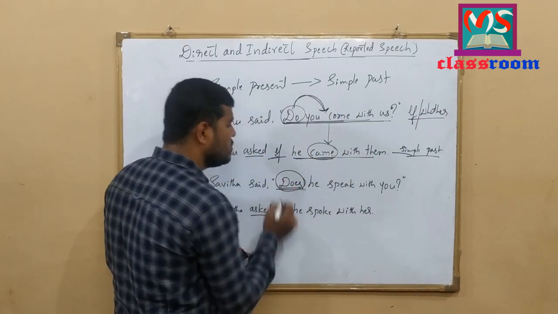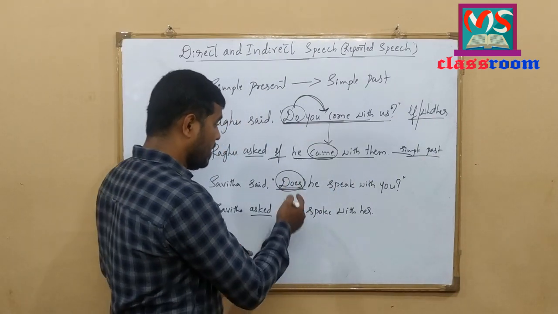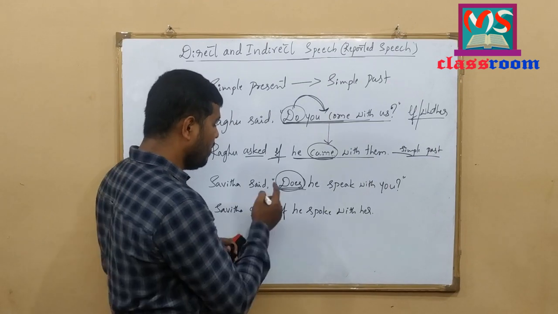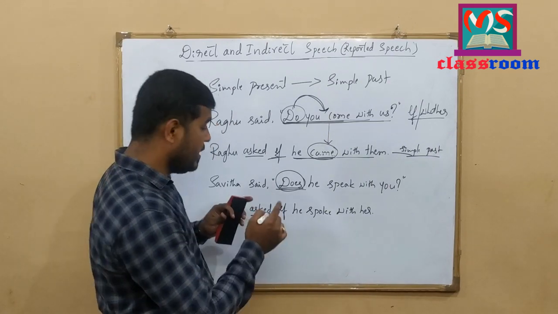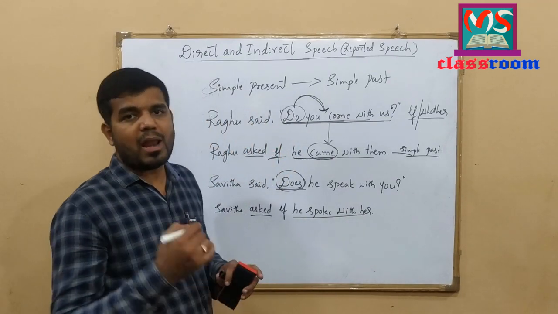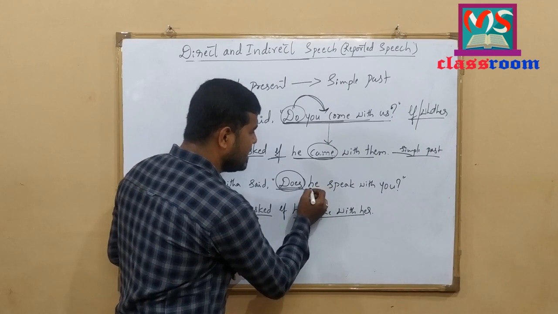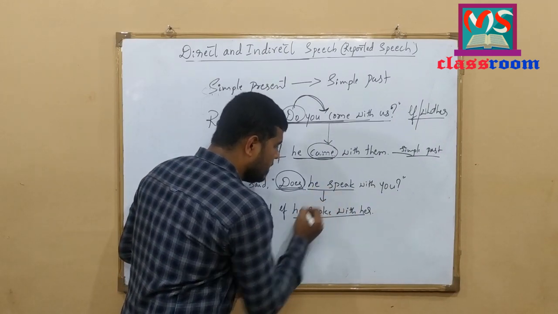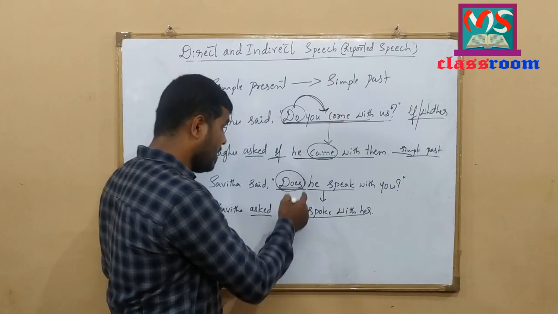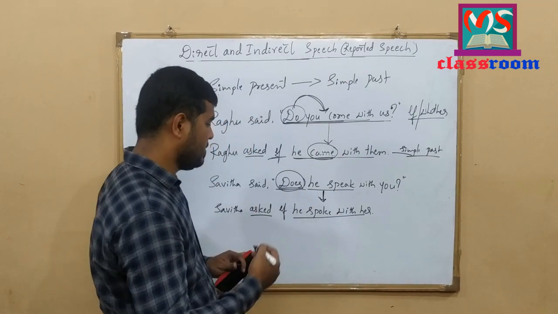Does is used here to make it interrogative. But what is the rule here? When we write a sentence in indirect speech, we should write a sentence in assertive form. We shouldn't write interrogative form of sentences. So we should change this interrogative sentence to assertive form, and as well as we should change the tense of the sentence to a different tense.